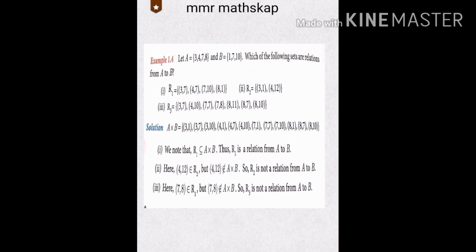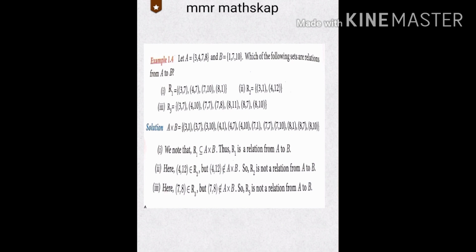Take 3: (3, 1), (3, 7), (3, 10). Again 4: (4, 1), (4, 7), (4, 10). (7, 1), (7, 7), (7, 10). (8, 1), (8, 7), (8, 10). So these are the set of ordered pairs of A cross B.